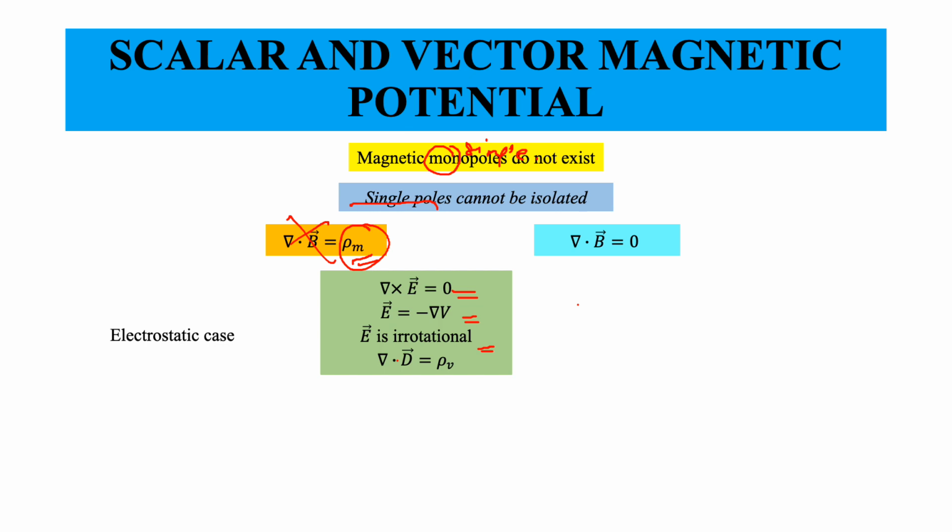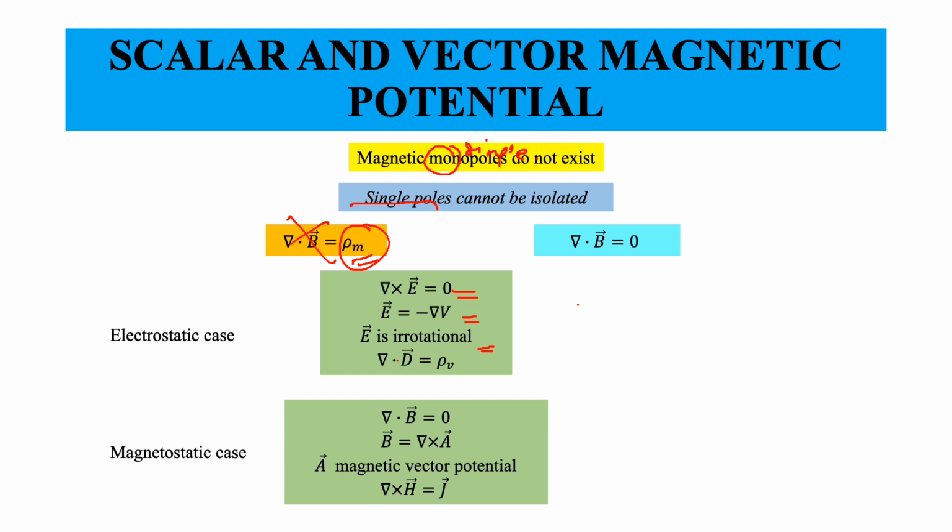For the magnetic field, we have del dot B equals 0, which shows us that B can be written as the curl of some other quantity A. A is the magnetic vector potential; sometimes 'magnetic' is dropped, but we will keep it.